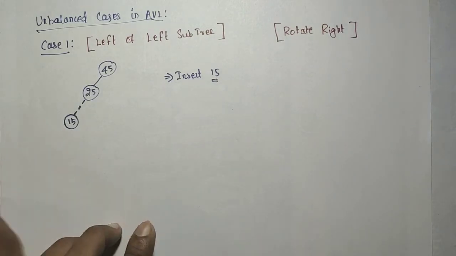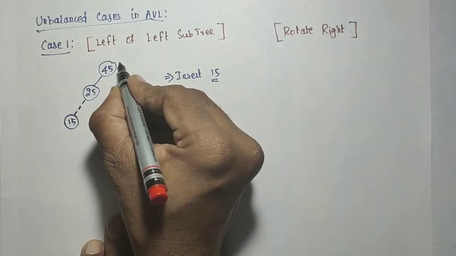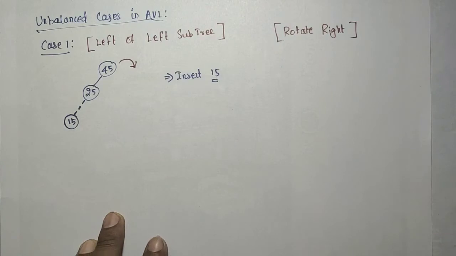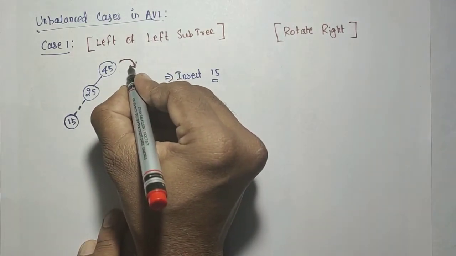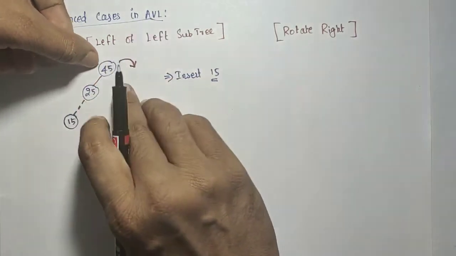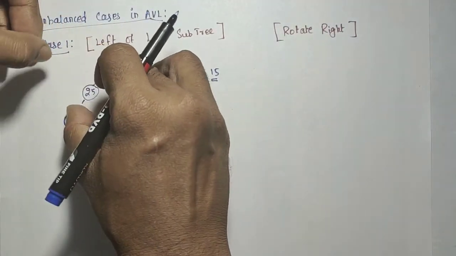What does rotate right mean? If the 45 goes unbalanced, just to remember this symbol, rotate right, like this. This is the action to be performed. If you rotate the 45 like this, the tree will become like this.